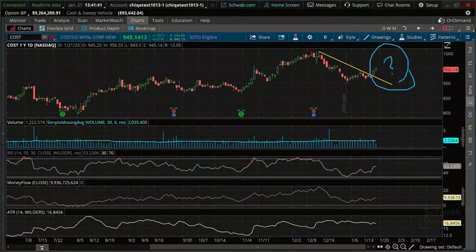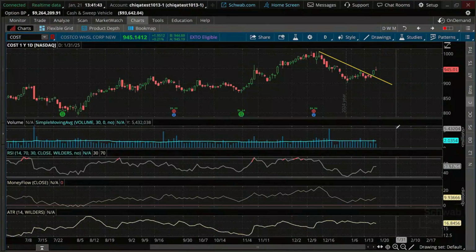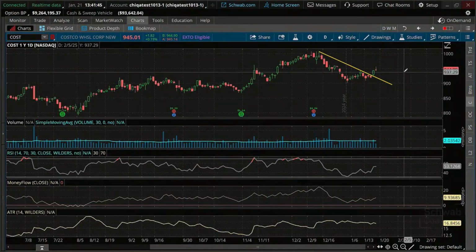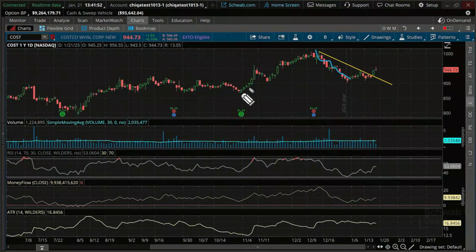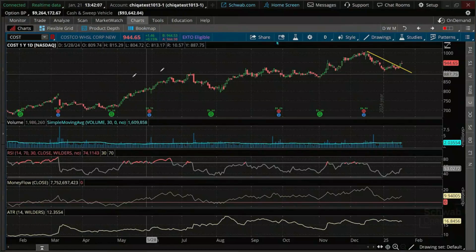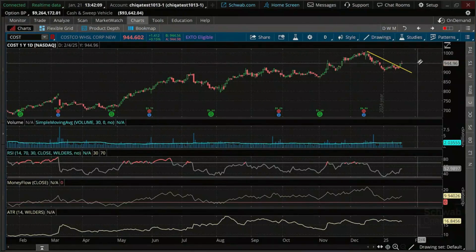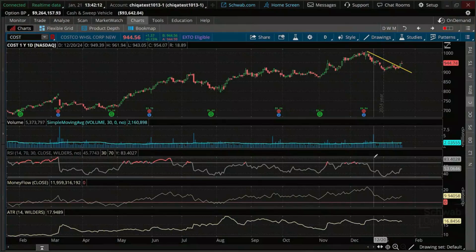What I want to do before we're done, and I'm going to speed this up a little bit, I know you guys are familiar with it, but what if you have a scenario where the pullback's been kind of far back down? Look at this pullback here. We dipped all the way down here. If this is our flagpole, we're below the 50% of a pullback. So it's still kind of iffy, but it's got a really nice upward trend. There's your trend. Costco's been on a run for a while. Will it go higher? Some people might be comfortable believing it will. Look at the price. It's very expensive.